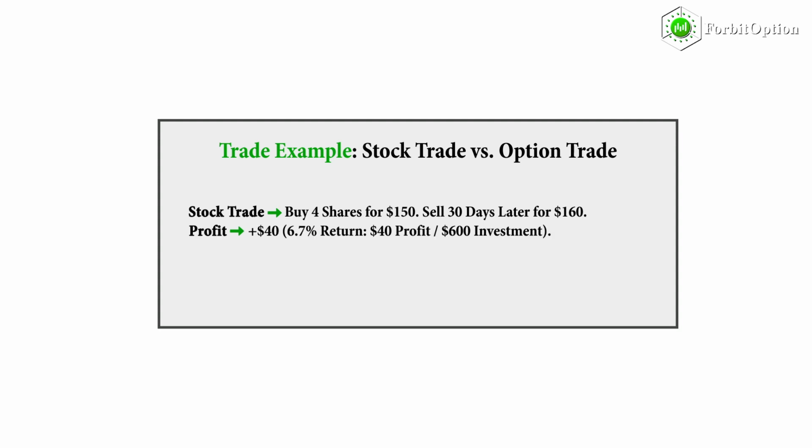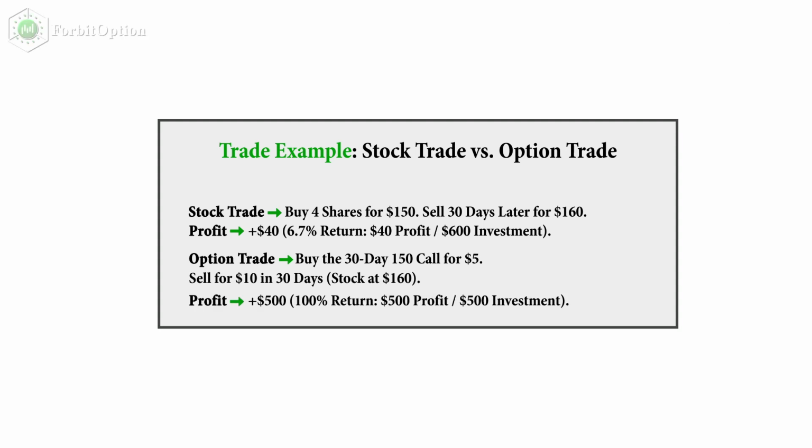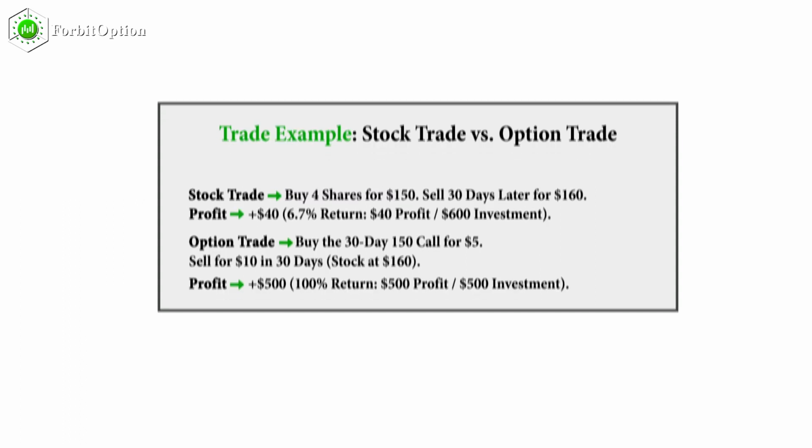Profit plus $40, 6.7% return: $40 profit on a $600 investment. Option trade: buy the 30-day 150 call for $5. Sell for $10 in 30 days, with the stock at $160. Profit plus $500, 100% return: $500 profit on a $500 investment.